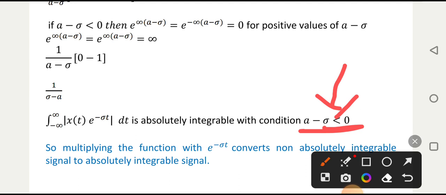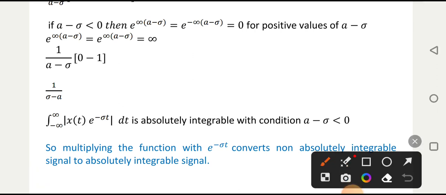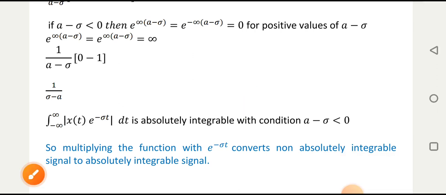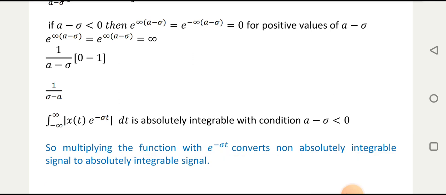So that is the concept in Laplace transform: the Laplace transform multiplies the signal with e raised to minus sigma t and makes it converge, or makes it absolutely integrable for some region, and that region is indicated by the sigma value, or the real value of s. That is the ROC concept. So we have seen here mathematically, with an example, that Laplace transform converts the signal into an absolutely integrable signal by multiplying it with e raised to minus sigma t. It makes it converge, or makes it give some value.